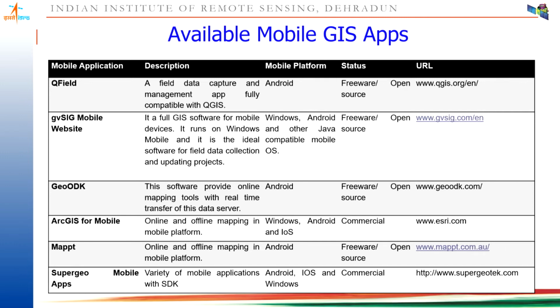They have provided it as a free product, very popular product, and here the compatibility of this software is only Android. You cannot install it on iOS or Windows, but on Android it works very well. And here you can start creating your point, line, polygons in your mobile, and finally you can transfer this data to the server.